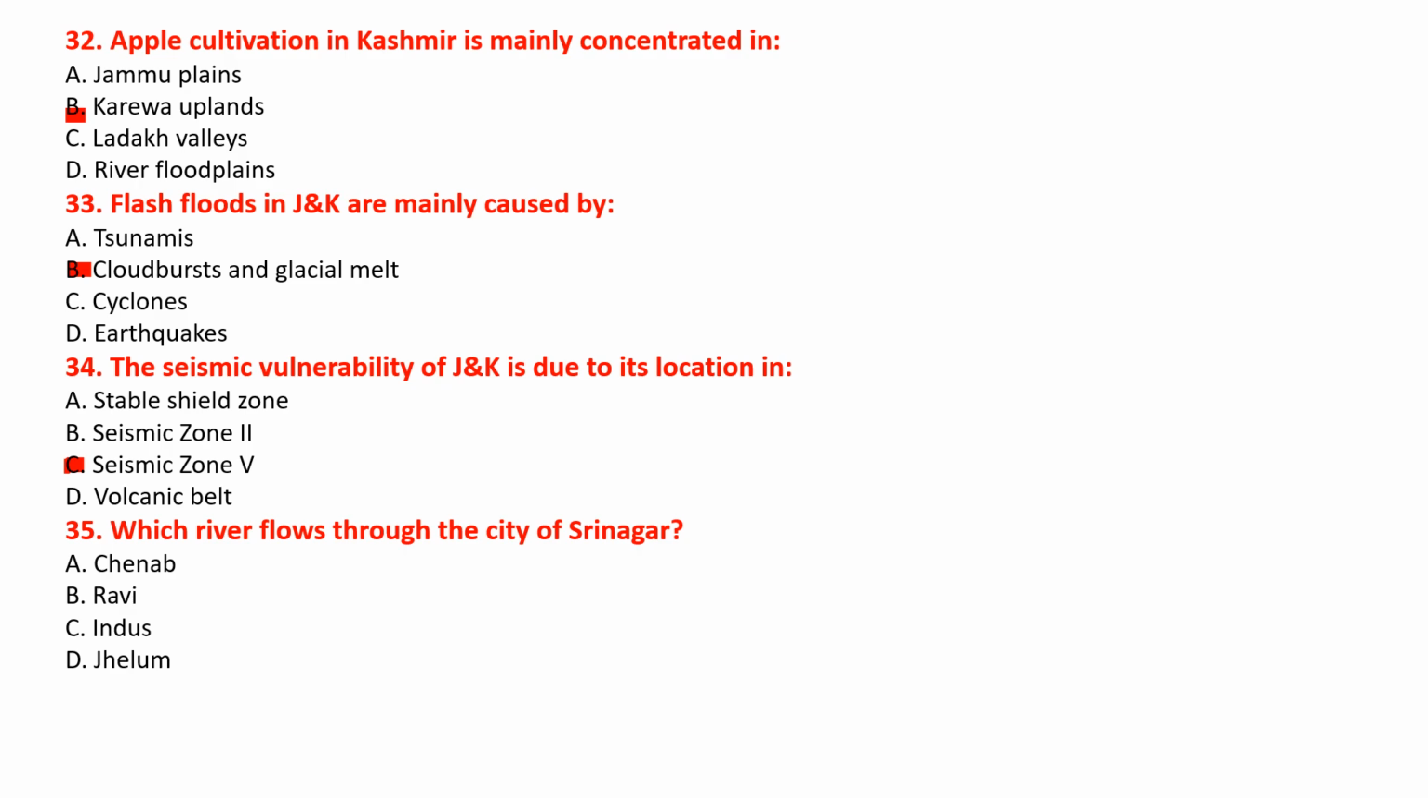Next is question number 35. Which river flows through the city of Srinagar? Option A Chenab, option B Ravi, option C Indus, and option D Jhelum. So the correct answer will be option D Jhelum.